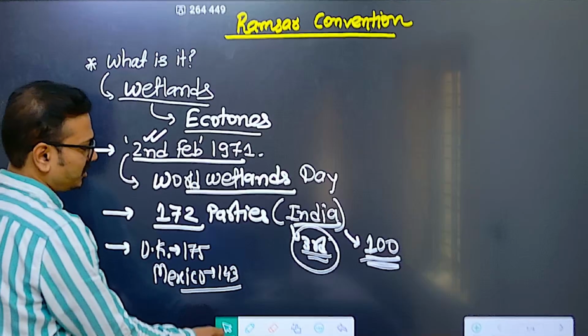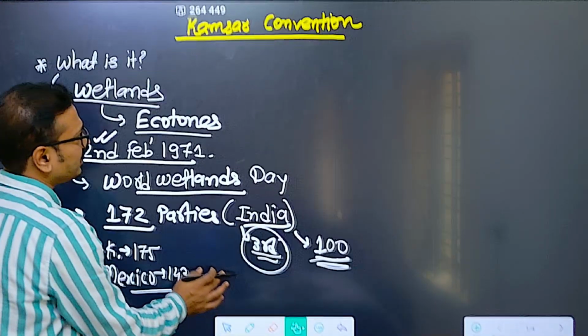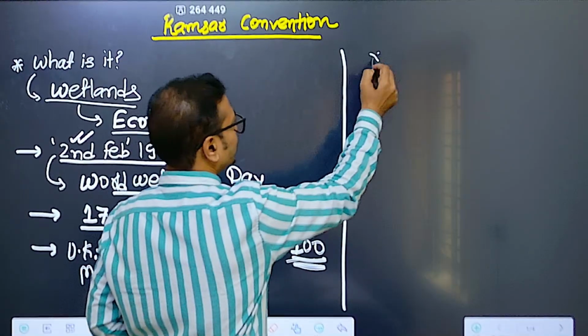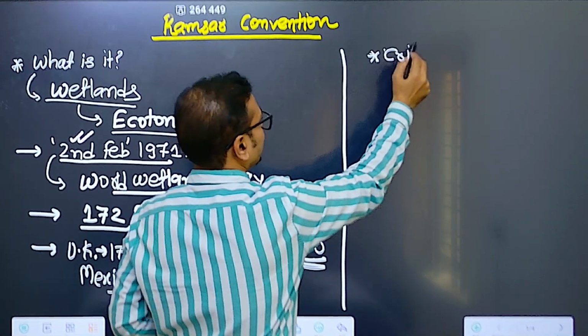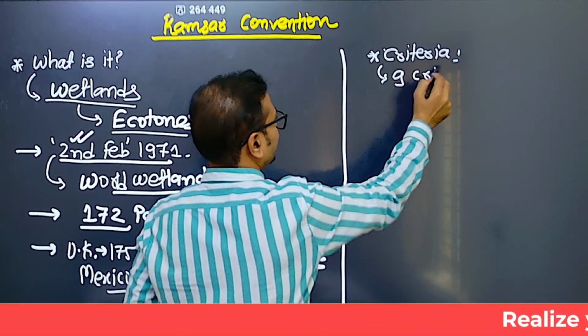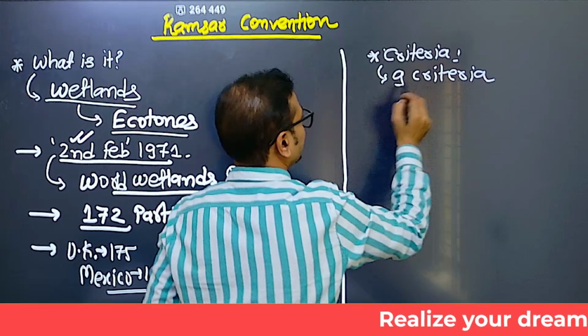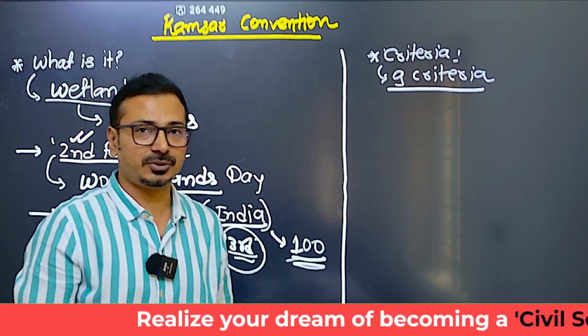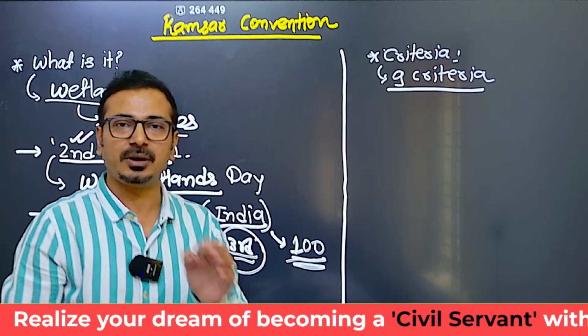A few additional pieces of information regarding the criteria for Ramsar sites. There are a total of 9 criteria. If one of them fits, then it is recognized as a wetland of international importance. A wetland of international importance is called a Ramsar site.